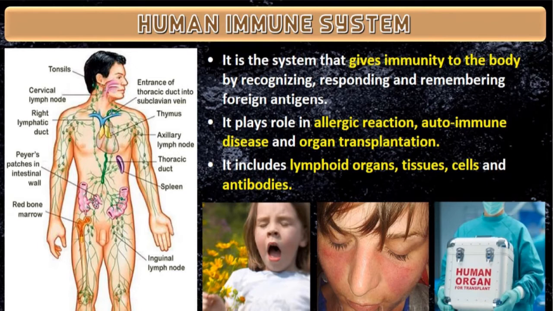If that antigen is not killed, the body goes on fighting. If it is not able to kill that antigen, then symptoms occur in the body. Then we rush to the doctor. Okay. So this is about the production of antibodies in the immune system, in our body, when there is entry of an antigen. Then we will study in the next slide regarding lymphoid organs, tissues, and some of the cells.